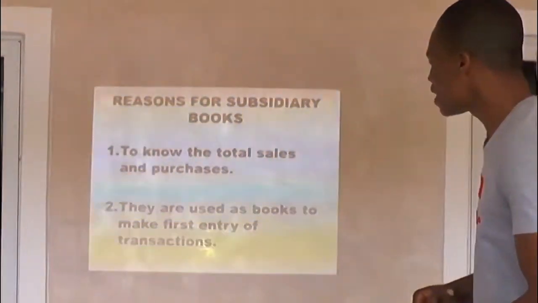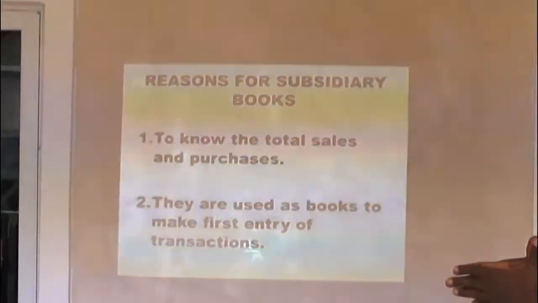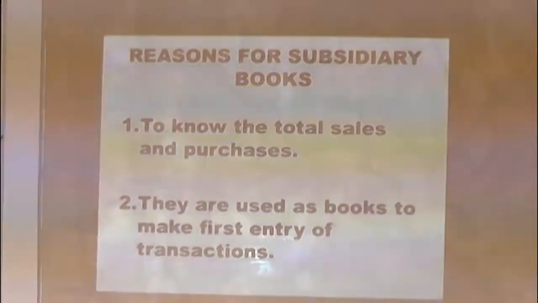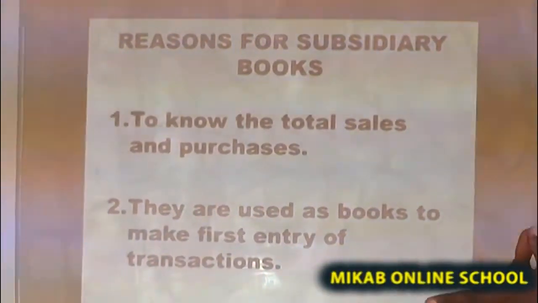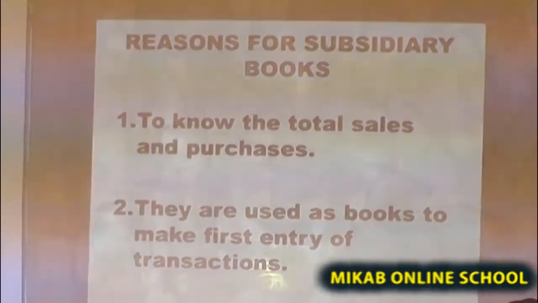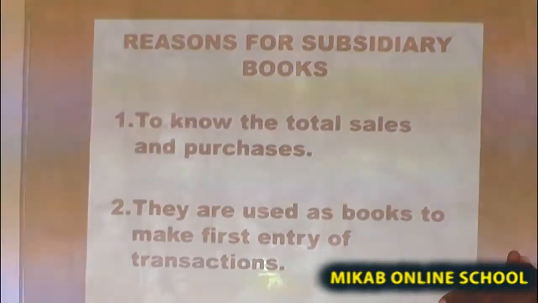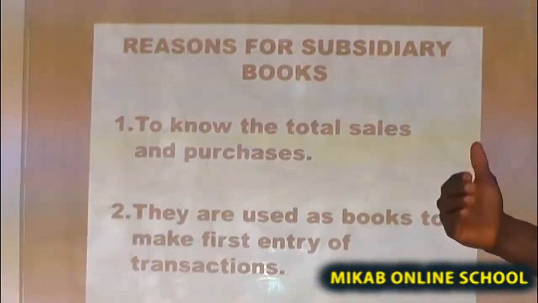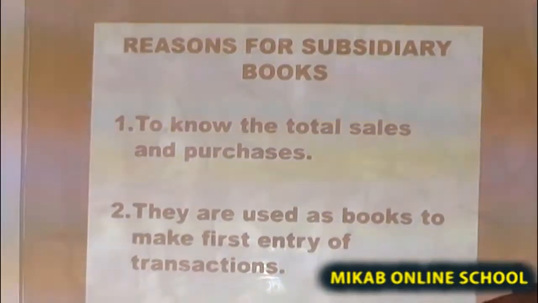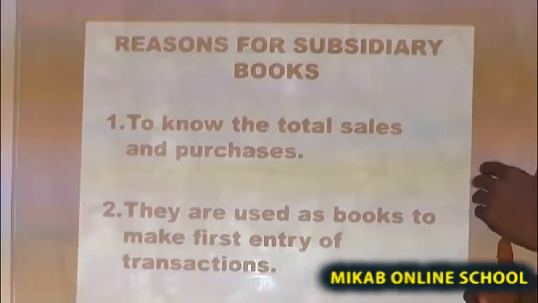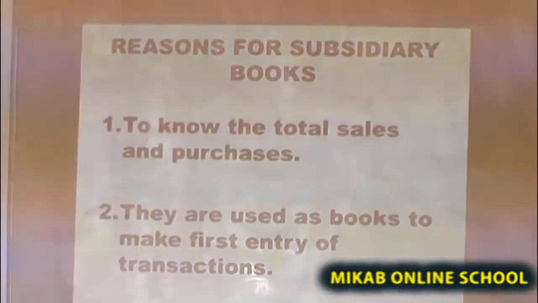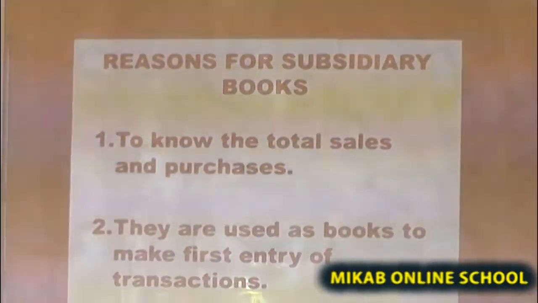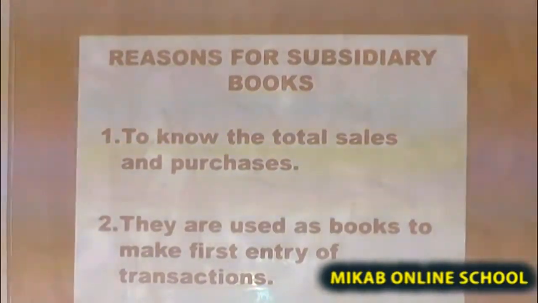The next one is that they are used as books to make first entry of transactions. I said before now that immediately a transaction occurs, it is recorded. And where do we record them? We record them in the subsidiary books. There are different types of subsidiary books. As we proceed in the lesson, you will understand better that as they occur, they are recorded.